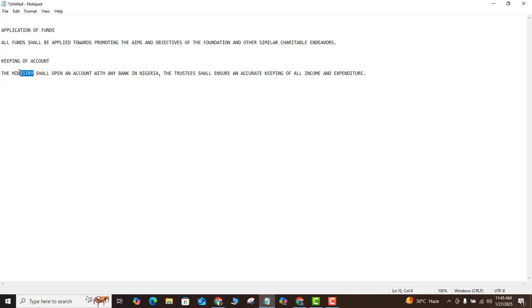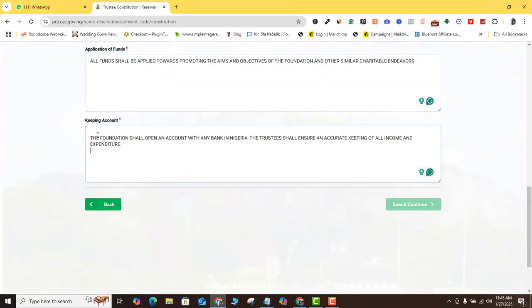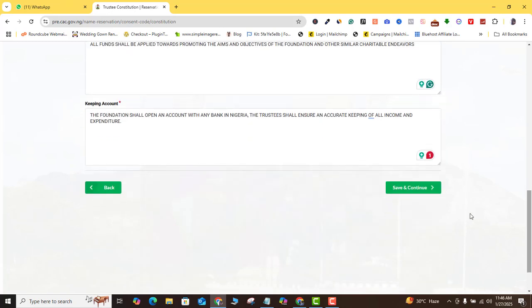So this, the foundation shall open an account with any bank in Nigeria. The trustee shall ensure an accurate keeping of all income and expenditure. So I'm going to just put that in here. All right, so once that is done, I'll just go ahead and save and continue.